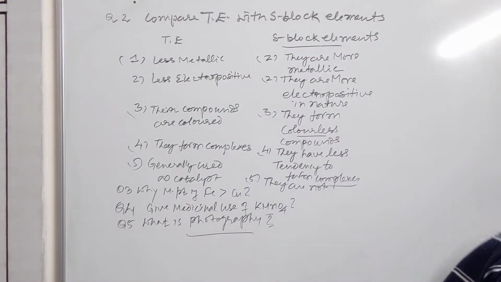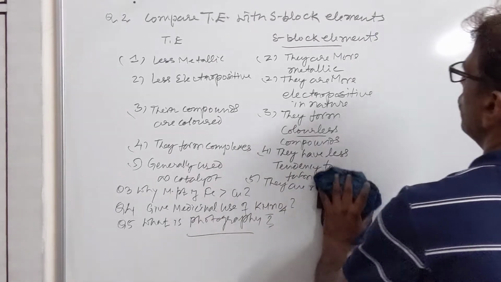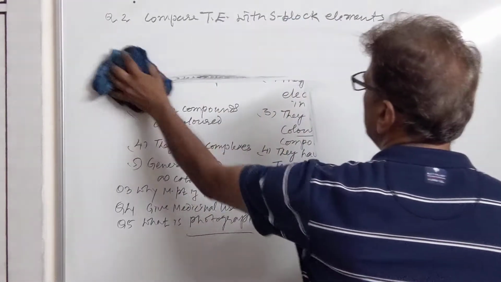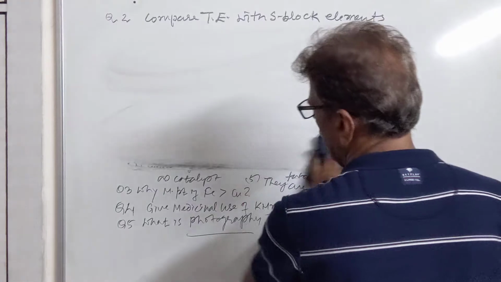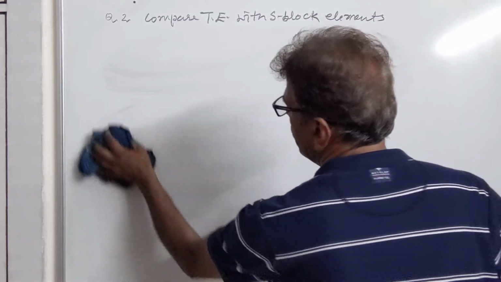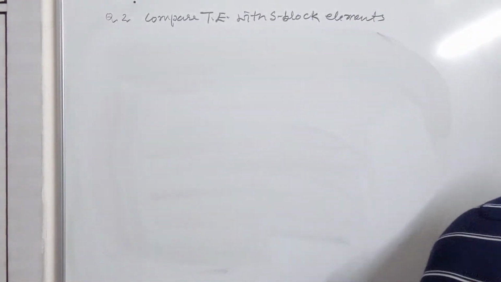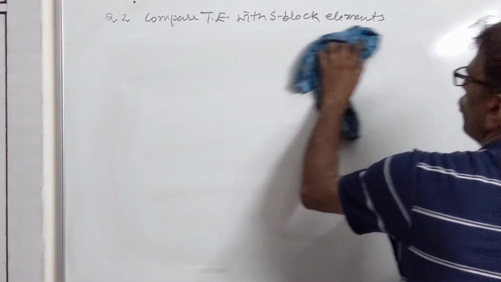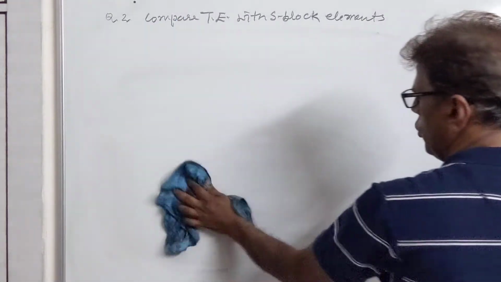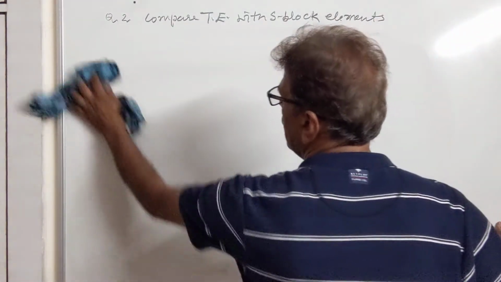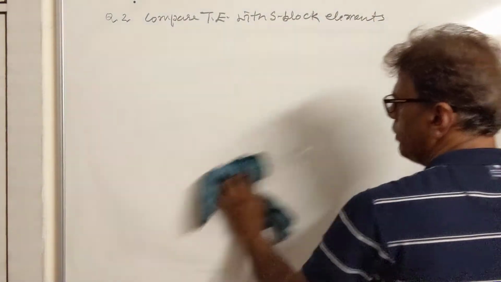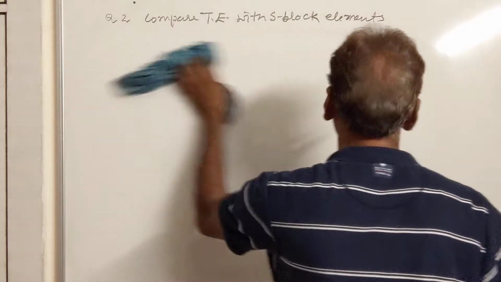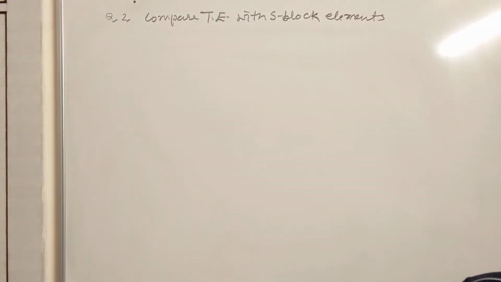How will you calculate the equivalent weight of KMnO4 in different media: in acidic medium, in neutral medium, as well as in basic medium? This is a very important question, because it is asked so many times. Why does KMnO4 have different equivalent weights in acidic, basic and neutral medium? So we will calculate that.